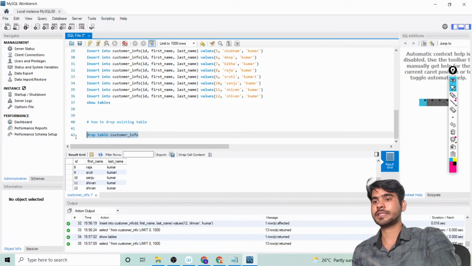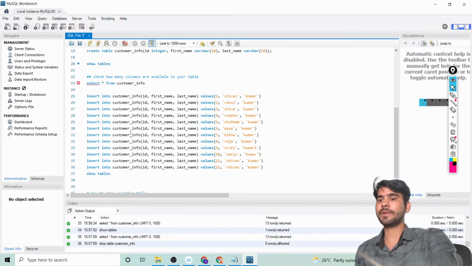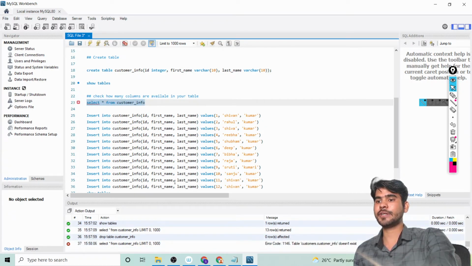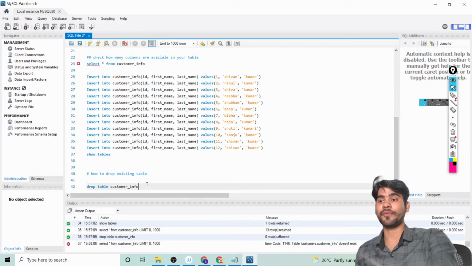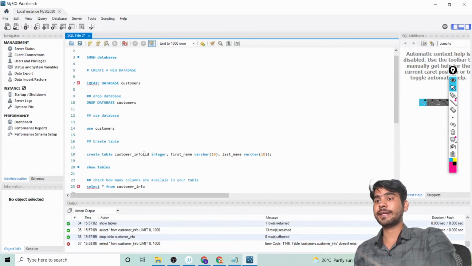So let me select this cell and from here we can run. Here you can see the drop table has succeeded. Okay, now let's try to select here and then you can see the table customer info does not exist, it means it's already dropped. Okay, now let's try to drop our database.